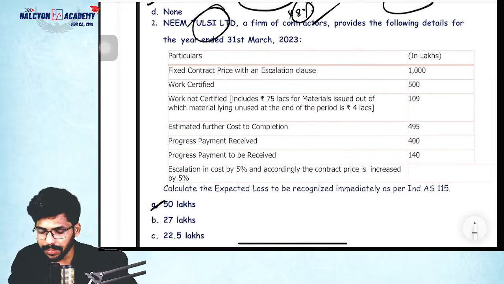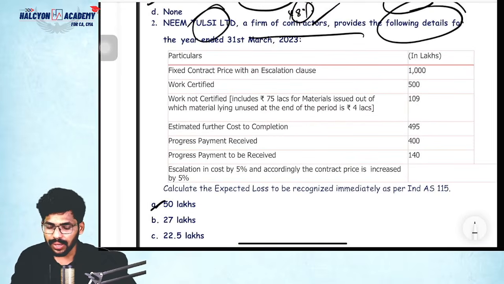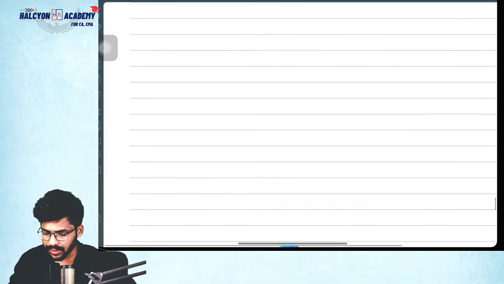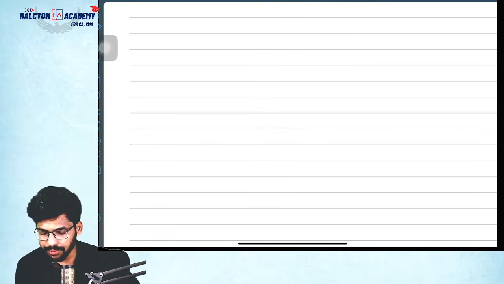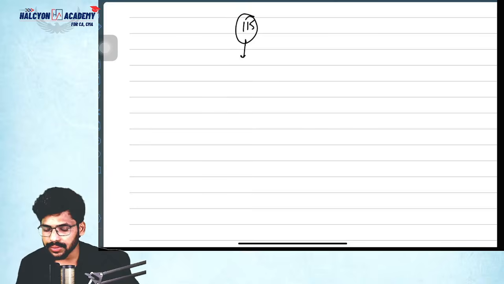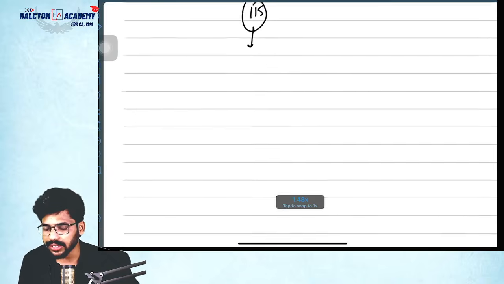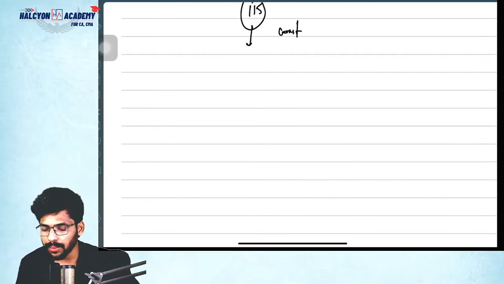Next, Tulsi Limited, a firm of contractors, provides the following. Yes, guys, for this question I want to discuss a few things regarding Index 115. Please remember these things, guys. As per Index 115, it's nothing but construction contracts. I'm talking about the construction contracts topic.